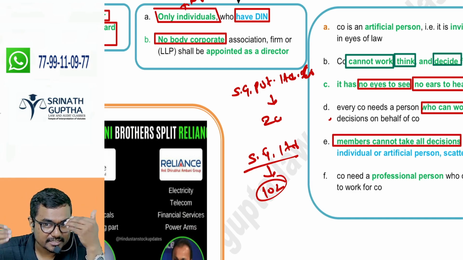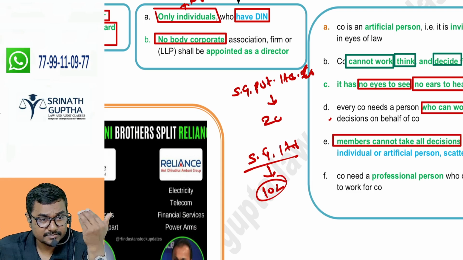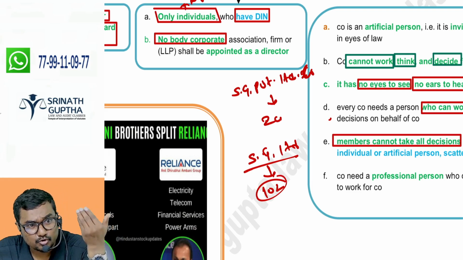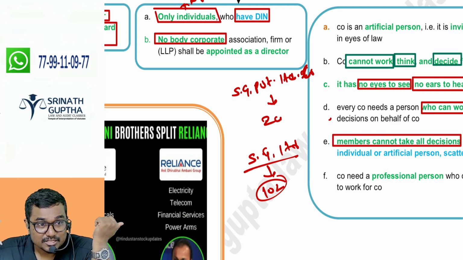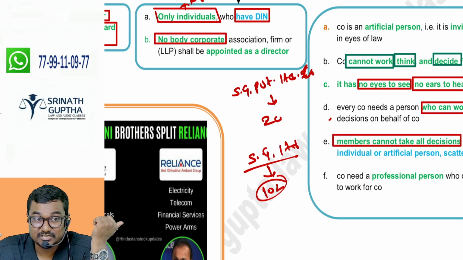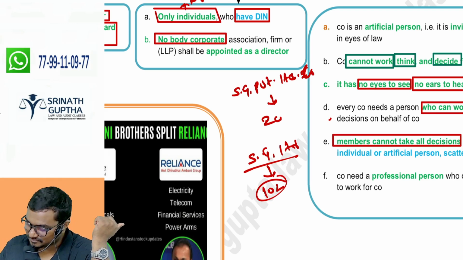Can they take decisions? No. Being a doctor, you don't know the company sector. Being a farmer, you may not know anything, maybe. You may be illiterate. Yes sir, no sir. Shareholders sometimes cannot take all the decisions in large companies.